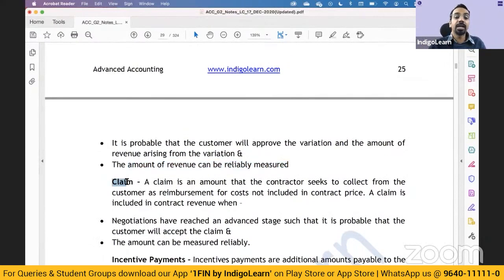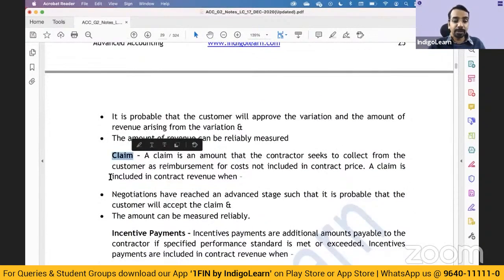Sometimes you may have a claim. Because of the steel prices going up, suddenly the contractor feels that the project is no longer viable. But now, because he has taken the contract, he has to execute it. He may go and negotiate with the customer, saying that, see, the steel prices are going up. Please give me that additional amount, because otherwise I'll not be able to work properly. All of those things, the contractor may negotiate. If the customer approves, very good enough, you can include that as a part of your revenue. Sometimes there may be incentive payments.